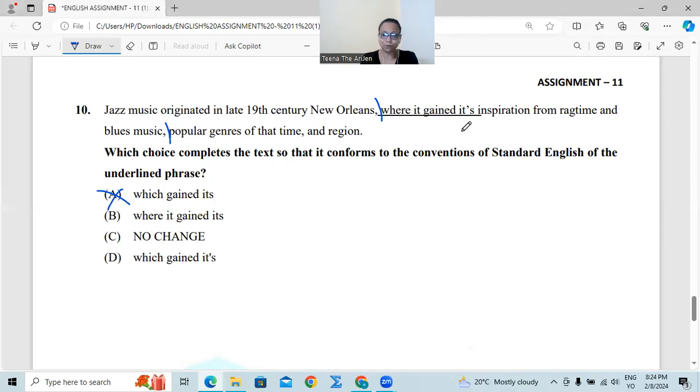Where it gained its. No change. Where it gained its. Whose inspiration? Jazz music's inspiration. Okay, its, so this is without an apostrophe. No change. Yes, number C is the answer. Which gained? Wrong. So, where it gained its inspiration from ragtime and blues music, popular genres of that time and region.